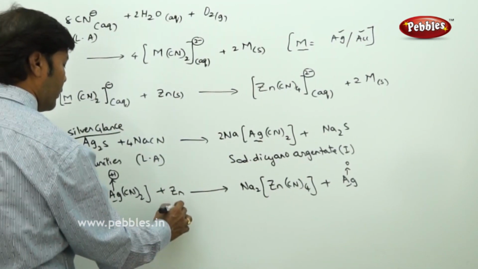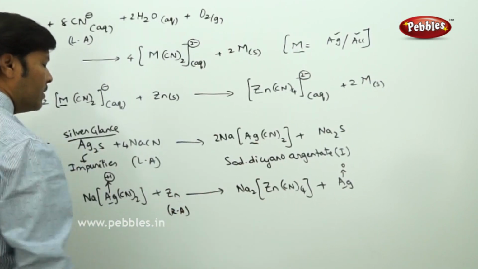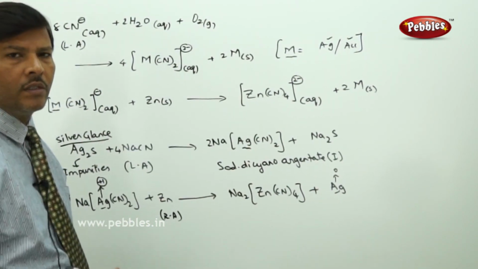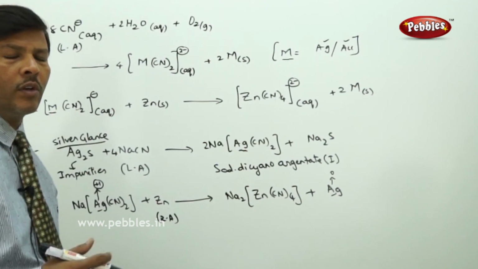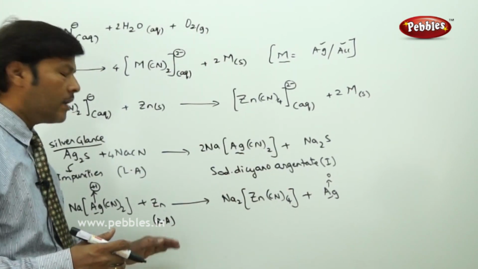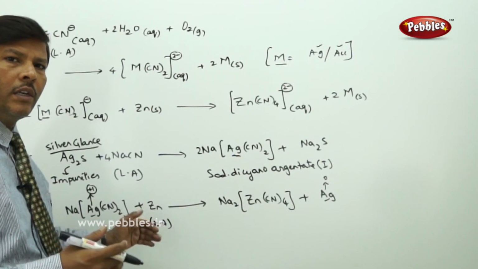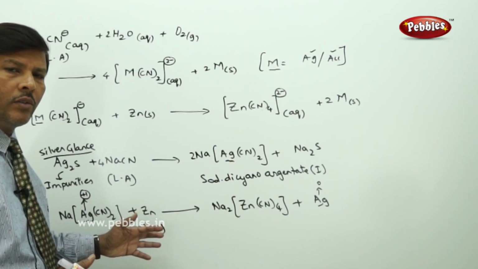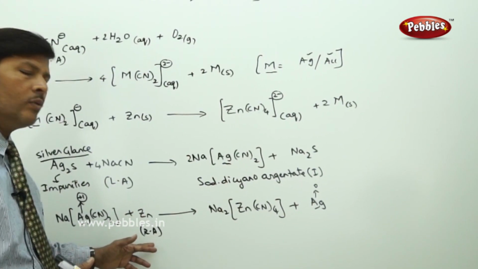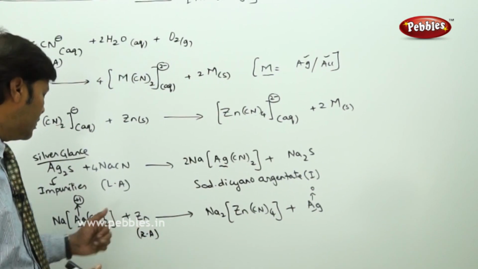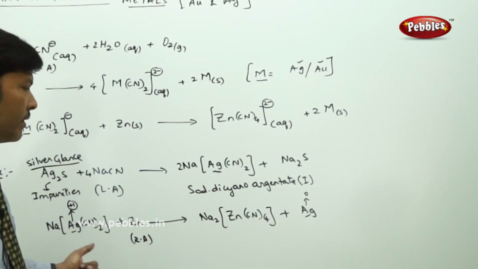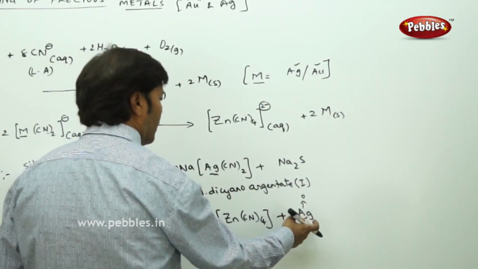Therefore zinc is perfectly acting as a good reducing agent, because in the reactivity series zinc is present above hydrogen. Because of the low standard reduction potential, the high negative electrode potential of zinc makes it a highly reactive metal, so it has a good reducing action and easily displaces the silver, which is placed below hydrogen in the reactivity series. So the silver is displaced here.